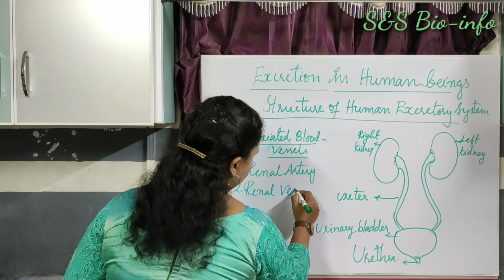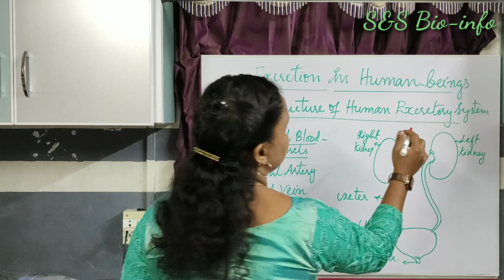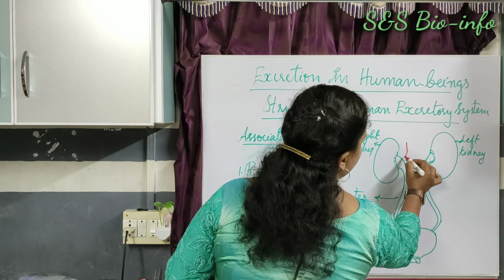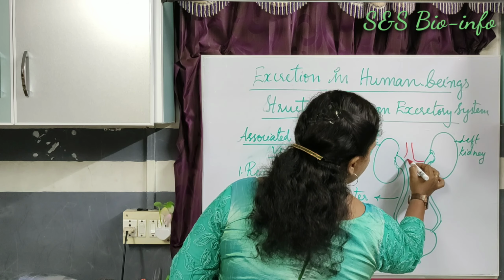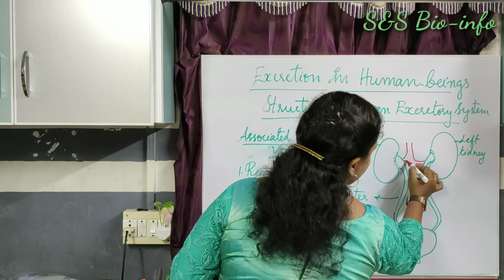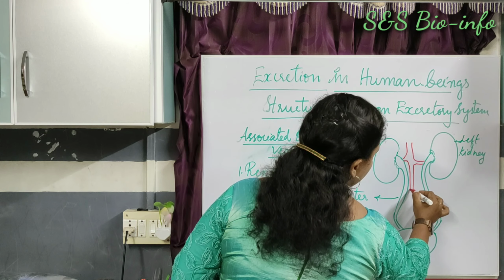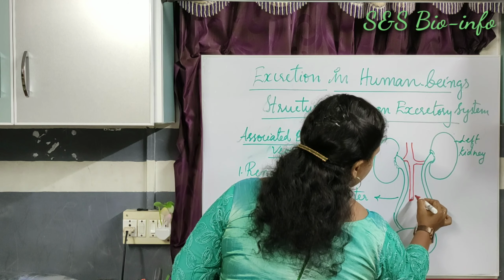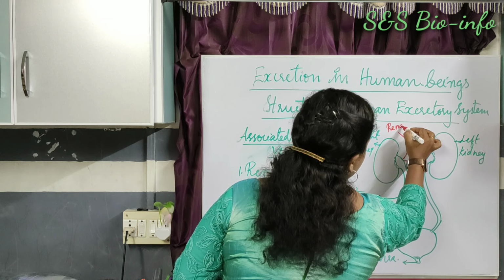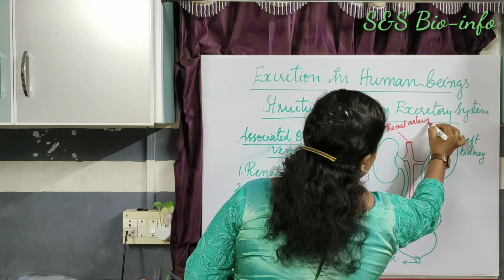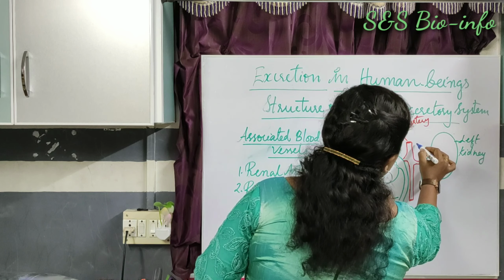Then you look at the diagram. So I draw a branch of a renal artery. This is the renal artery. Next, renal vein.